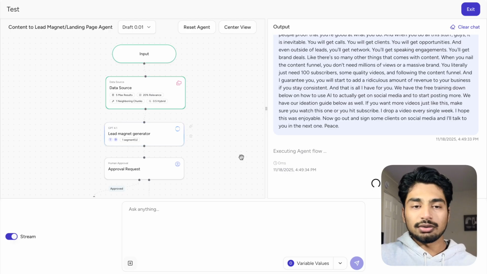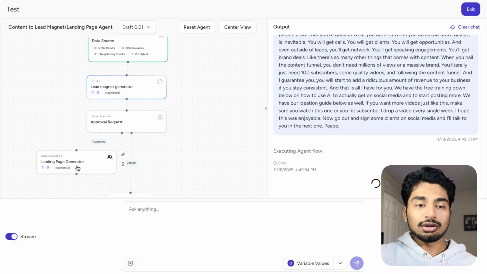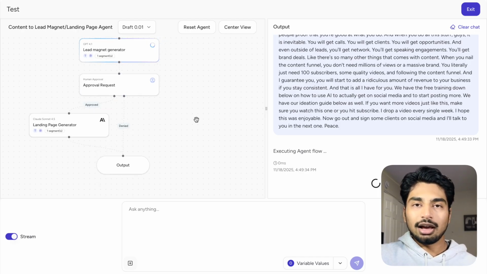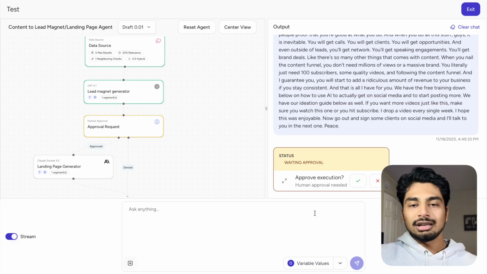Now it's going to generate the lead magnet. And once it does that, it's going to give me an approval request. If I approve it, then it's going to generate me a landing page for that lead magnet. If I don't like it, then it's just going to give me the output of that lead magnet. So I'm going to show you that right here. All right, and about 1 minute later, it's asking me for approval.